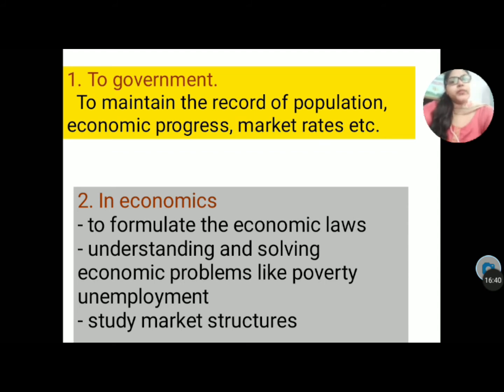For example, if I am making some kind of law for the economy of this year, that I should raise the demand of petrol or I should decrease the demand of petrol. If I want to decrease the demand of petrol, what type of changes do I have to make so that people can shift from petrol to other types of oil or other power sources?